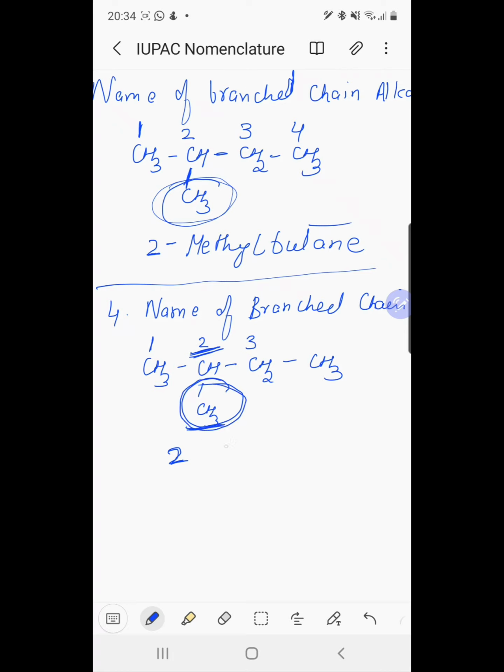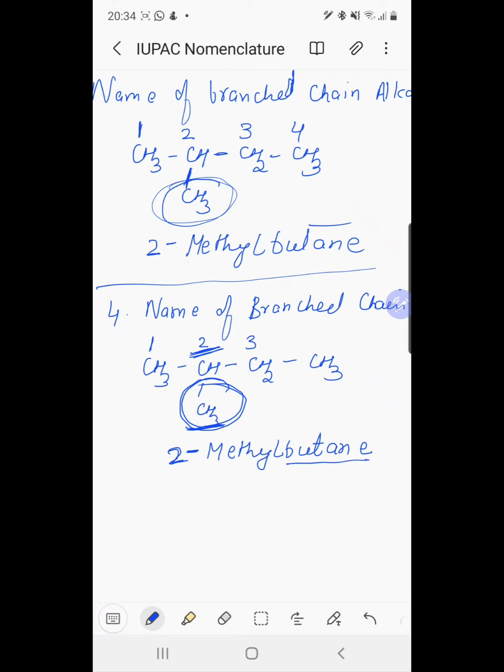Prefixes are separated by hyphen. Prefix methyl, then butane: 2-methyl butane.